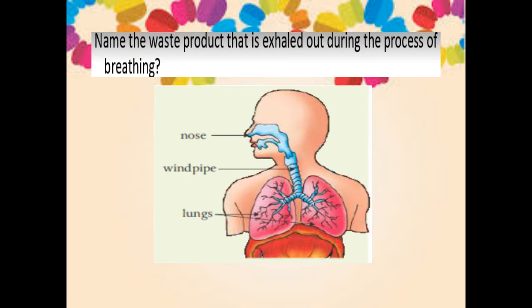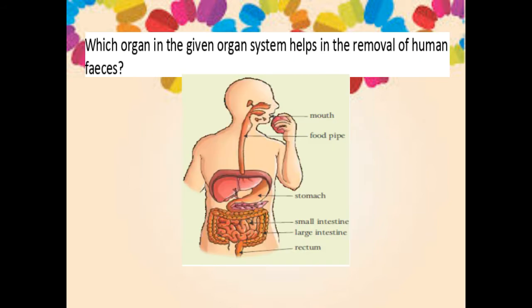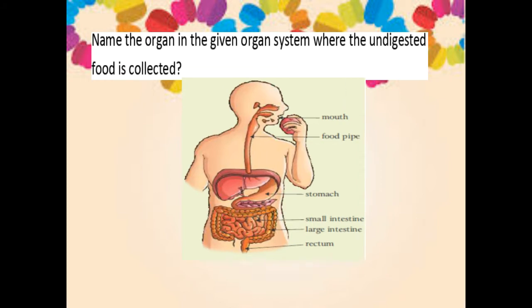Before that, just tell what will be the waste product that will be exhaled during the process of breathing. Yes, it is carbon dioxide. Similarly, look at this picture and say which organ helps in removing the feces. Yes, it is rectum. And also, which organ will help to collect the undigested food?